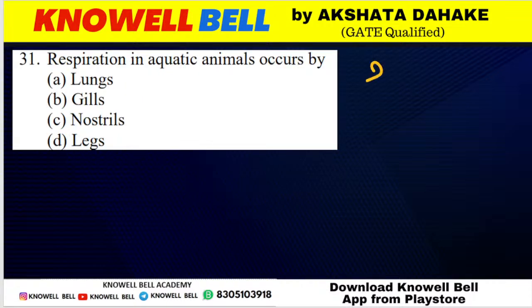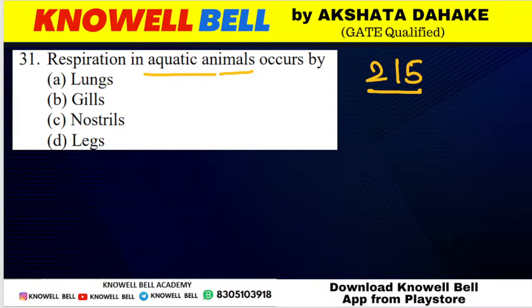Question number 215. Respiration in aquatic animals is carried out by. What will be the correct answer? Aquatic animals में respiration कैसे होता है? Respiration in aquatic animals is carried out by lungs, gills, nostril, or legs. Correct. Sarvesh is correct. Pranush is correct. Darsh is also correct. Okay, beta C, nostril नहीं होगा.